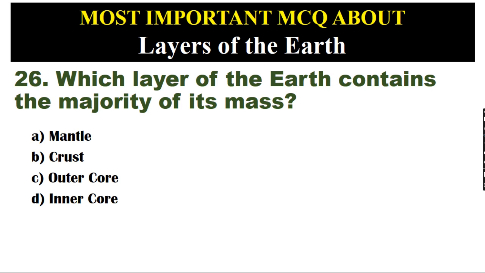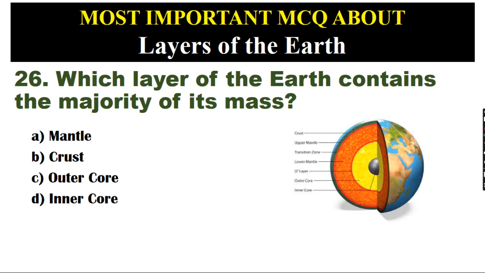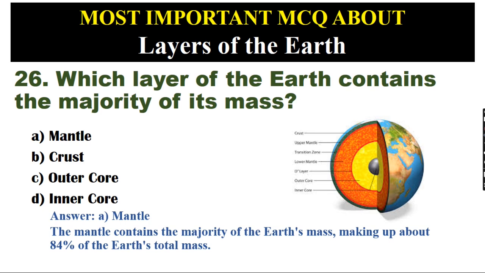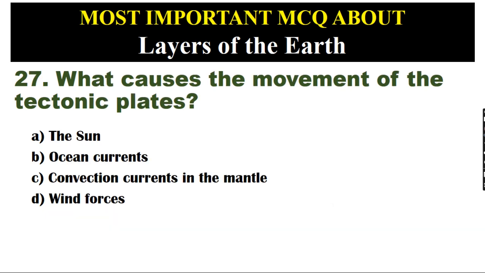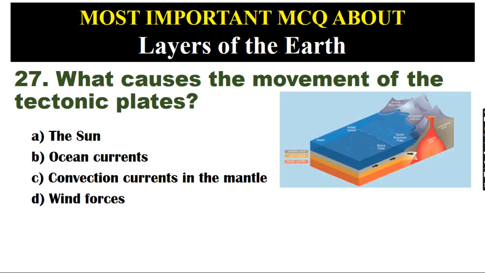Which layer of the Earth contains the majority of its mass? A. Mantle. B. Crust. C. Outer core. D. Inner core. Answer: A. Mantle. The mantle contains the majority of the Earth's mass, making up about 84% of the Earth's total mass.